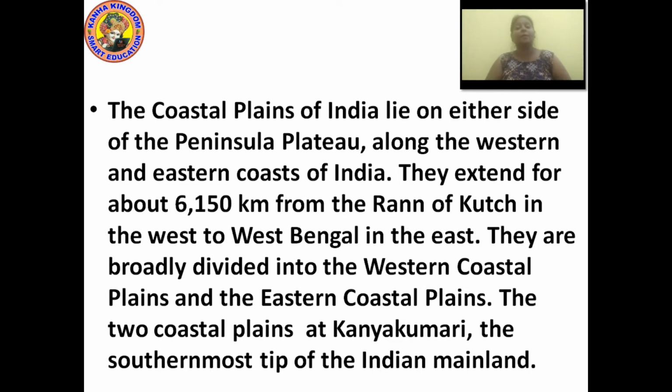And that black line is around 6,150 kilometers. Now here we have both the eastern and the western coastal plains, lying on both sides. The western coastal plain lies on the Arabian Sea side, and the eastern coastal plain lies nearby the Bay of Bengal. These two coastal plains meet at one place, Kanyakumari, the southernmost tip of the Indian mainland.